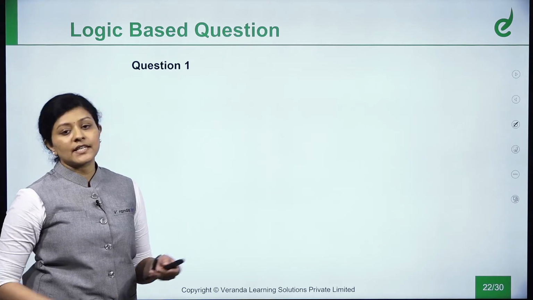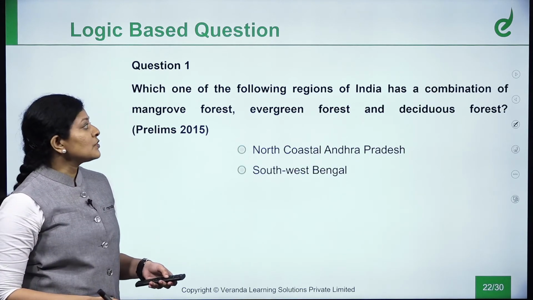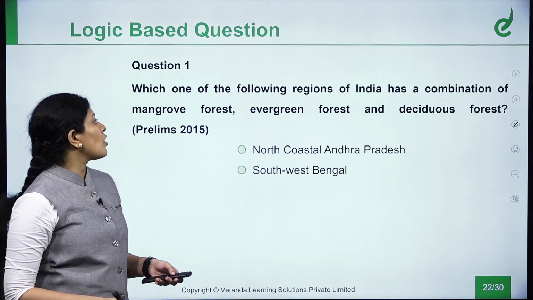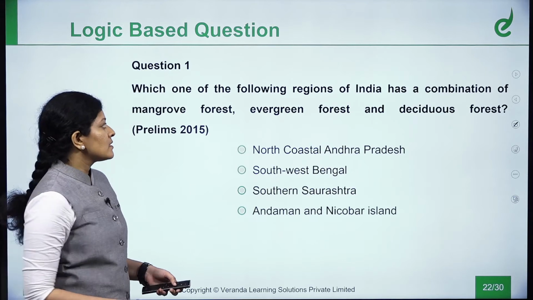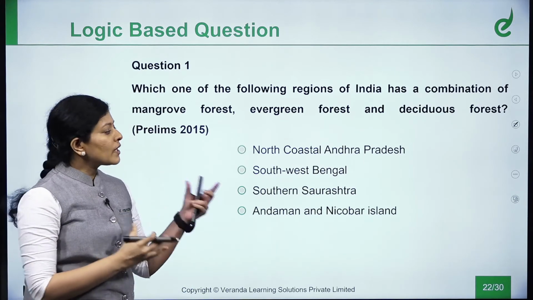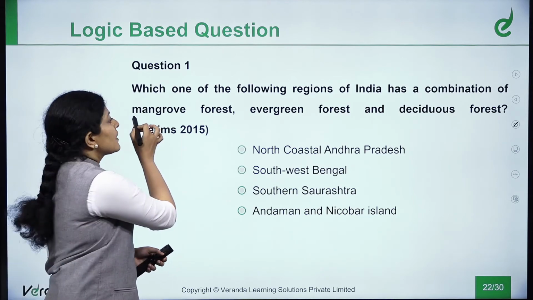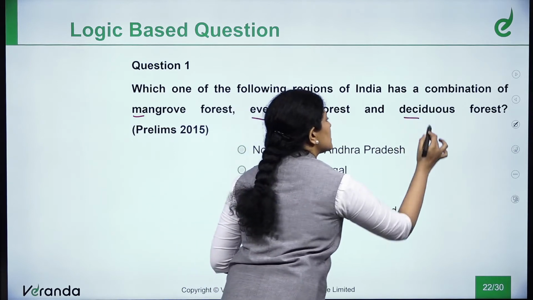Next we shall go to the next set of questions. That is logic based question. Let us read the question. Which one of the following regions of India has a combination of mangrove forest, evergreen forest and deciduous forest? See, you could see this is a logic based question. So there is some logic to come to an answer. So here they have talked about mangrove, evergreen forest, and deciduous forest.